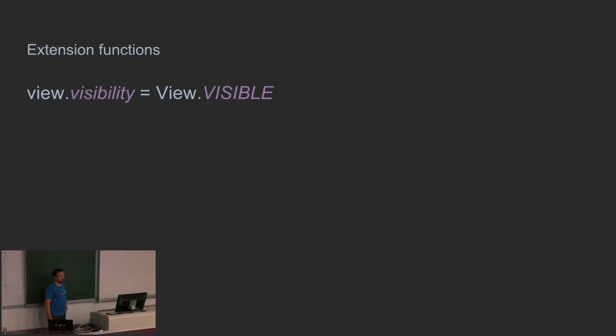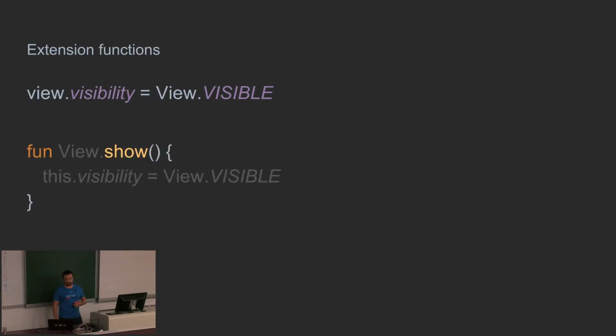So here is some simple example of extension functions in Kotlin. Imagine that you have a view, and you want to extend the already existing view object and put there some function that you need. For instance, this is the normal way in Kotlin how I can set up visibility for this view.